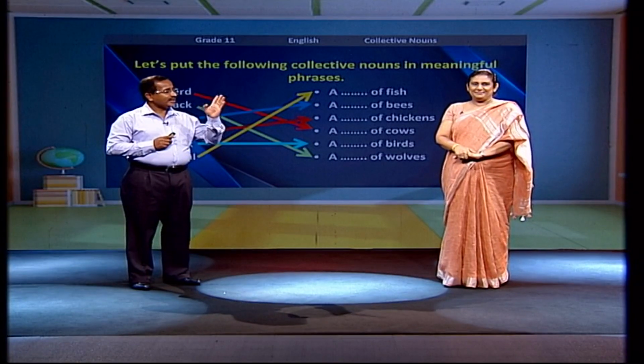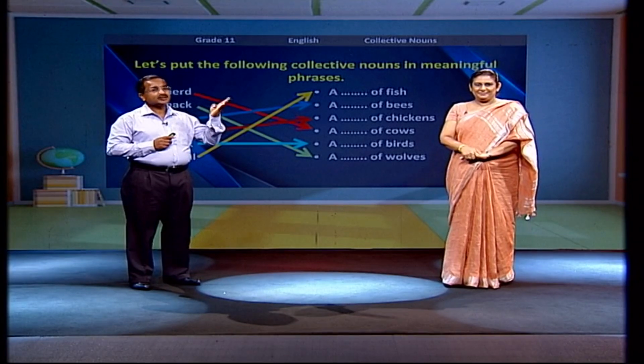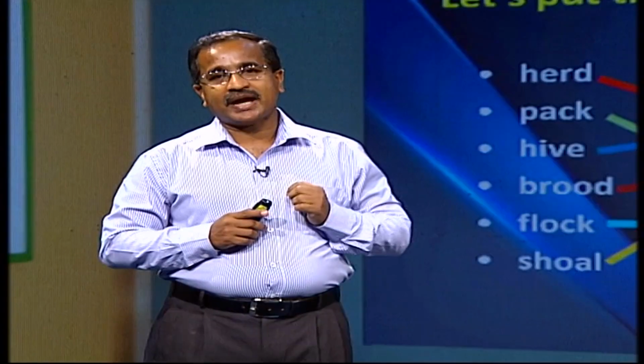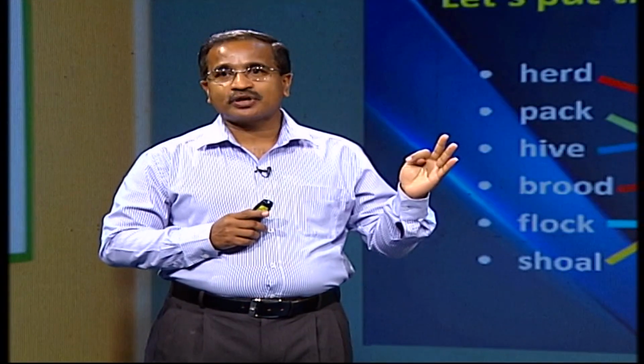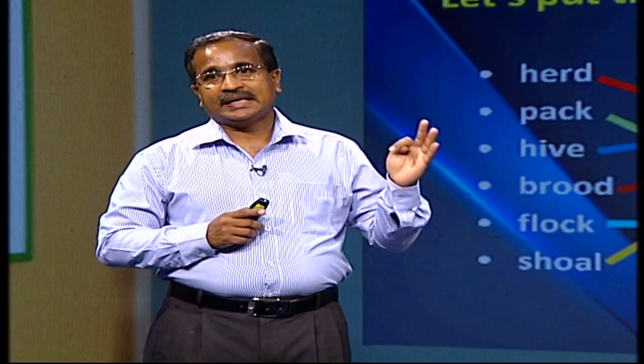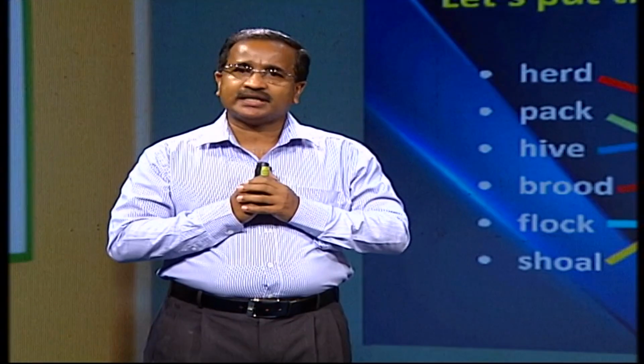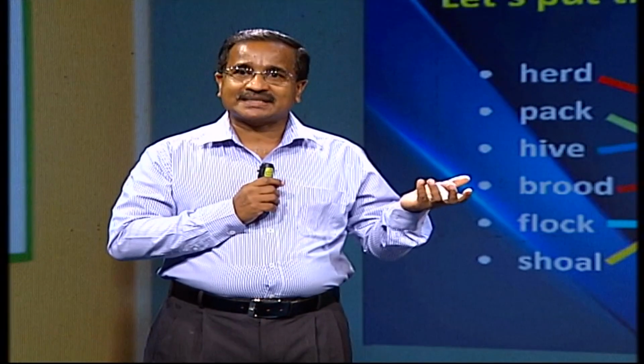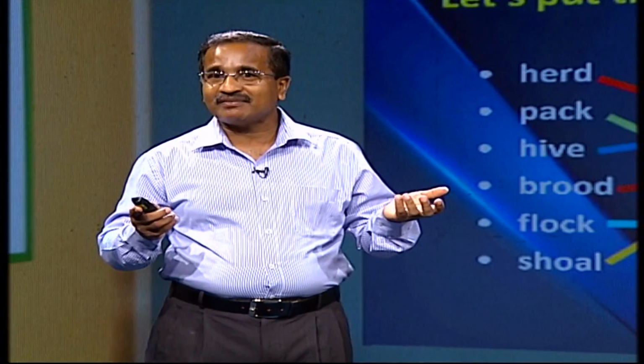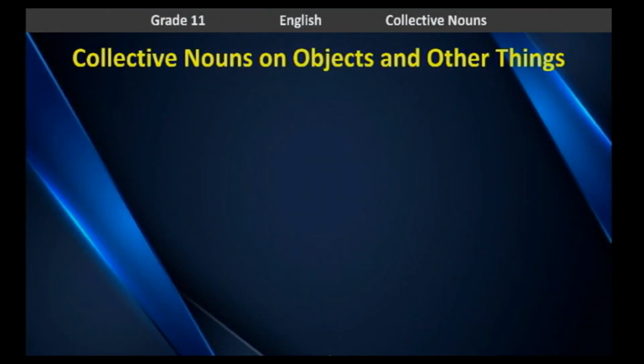Right. Now we have discussed the collective nouns on animals and the collective nouns on people. In the next slide, we are going to discuss how we can use the collective nouns on objects and other things. Let's have a look at the next one. Collective nouns on objects and other things.